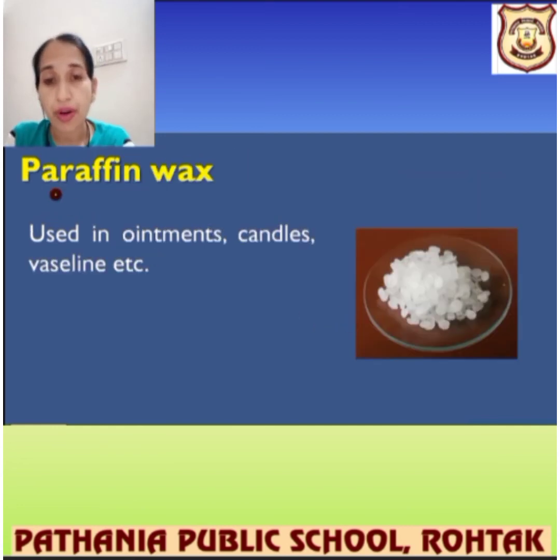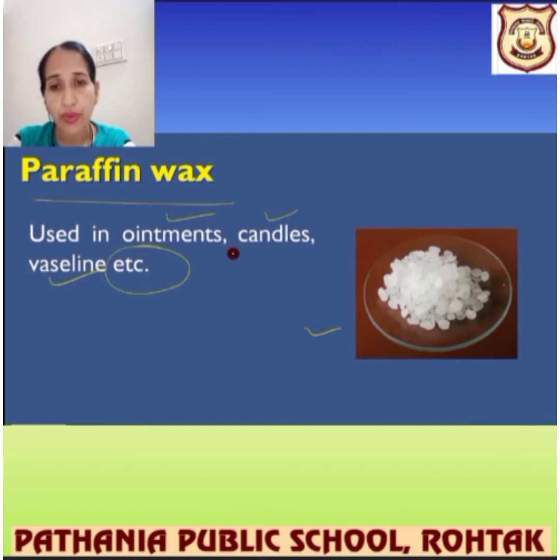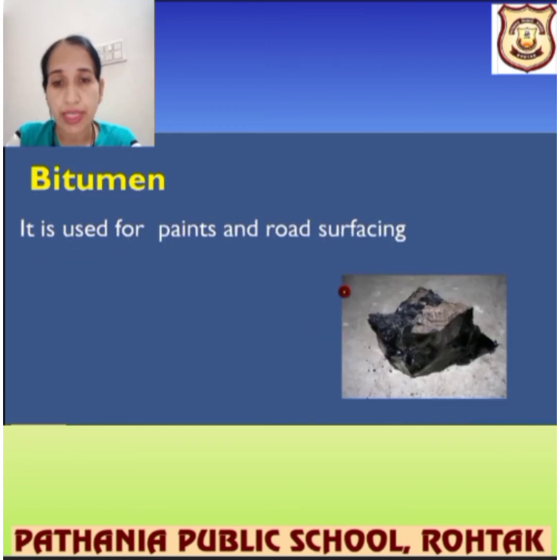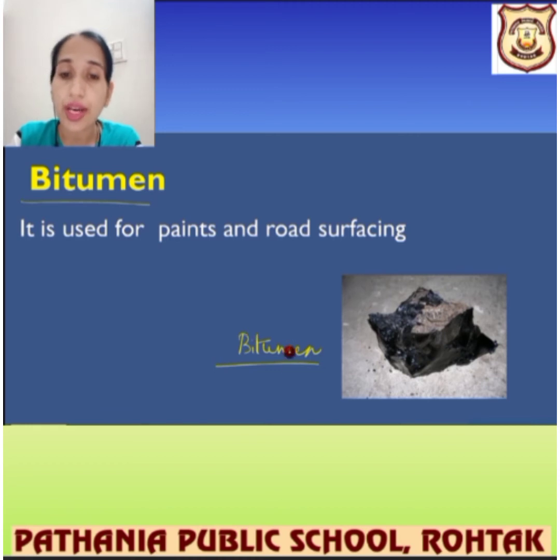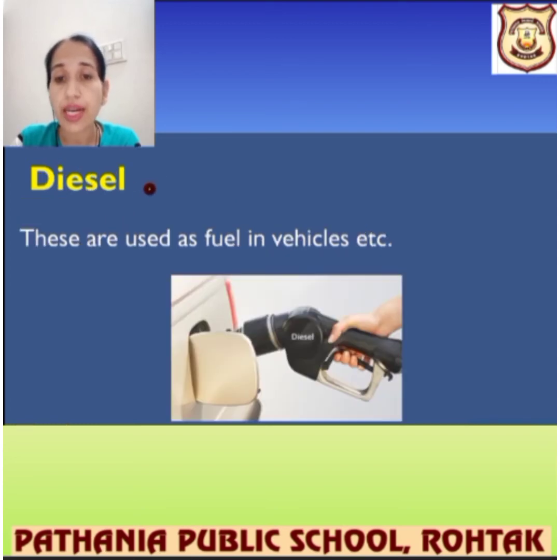Okay, next we are having paraffin wax. It is used for making ointment, candles and vaseline. It looks white in color, you can see, and it is very useful for many purposes. Okay, bitumen, this is how bitumen looks. You can see in the figure. These all are the components which we are getting from the crude oil, right? It is used for paint and road surfacing. Bitumen is widely used.